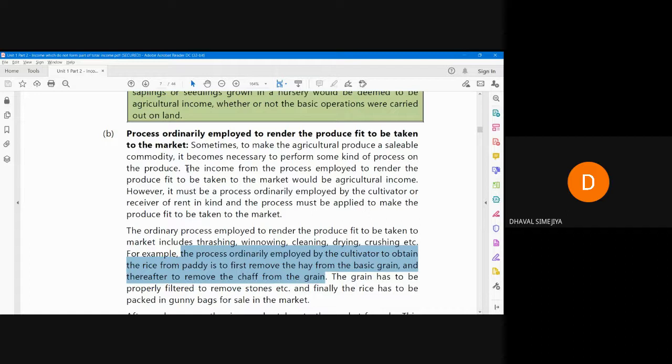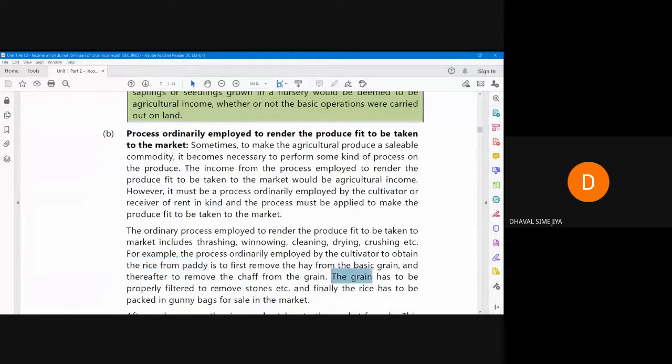That's it. We are not concerned with the meaning of chaff or hay. You have to remember that rice from paddy, paddy is raw material, rice is the finished product. So the process to get rice from paddy is agricultural activity. So this can be asked.